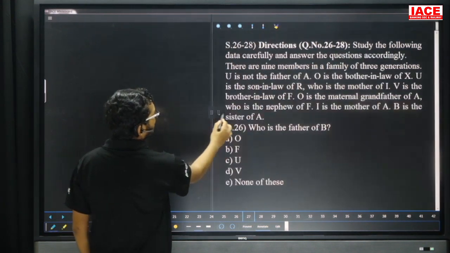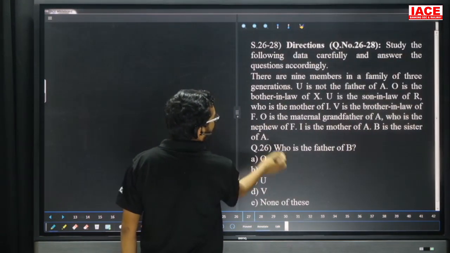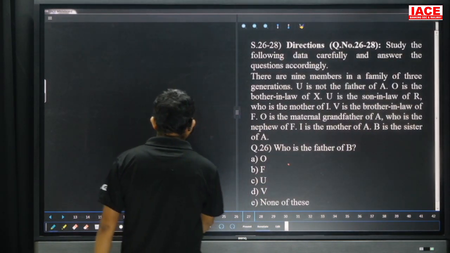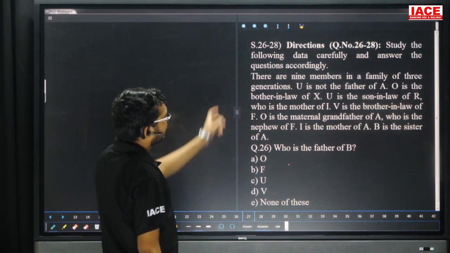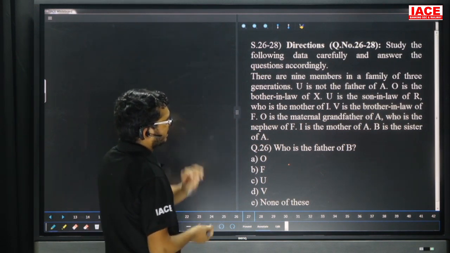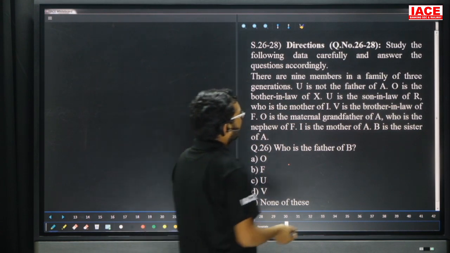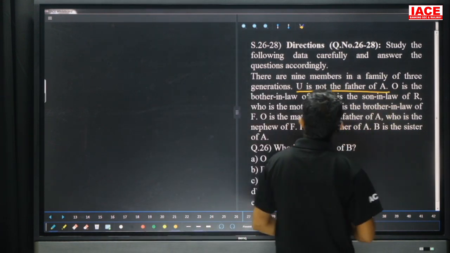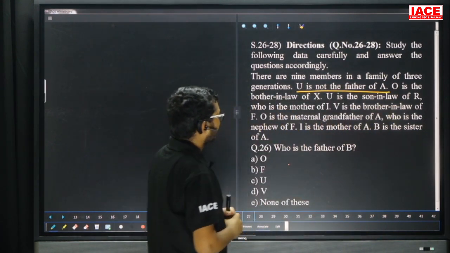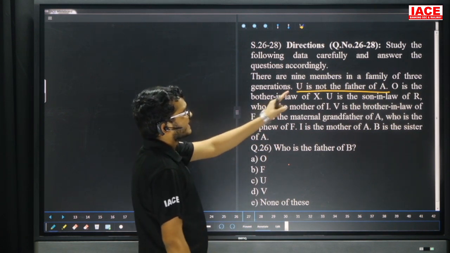Question number 26 to 28. Friends, check it. Here again the question is from blood relation. There are 9 members in a family of 3 generations. I is not father of A. O is the brother-in-law of X. U is the son-in-law of R.